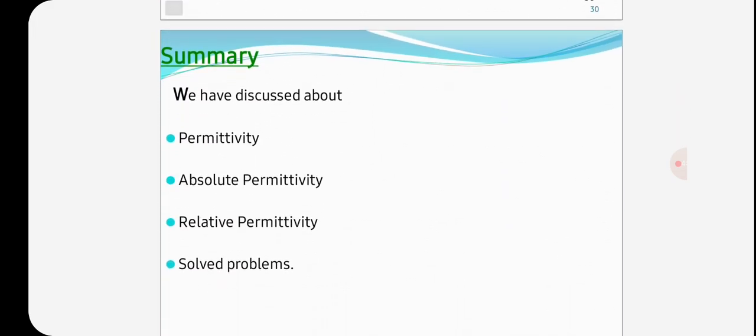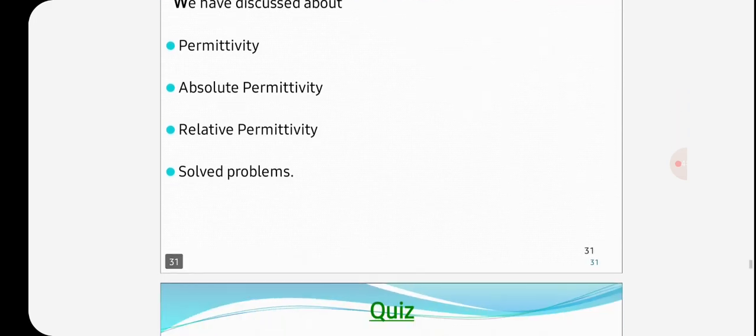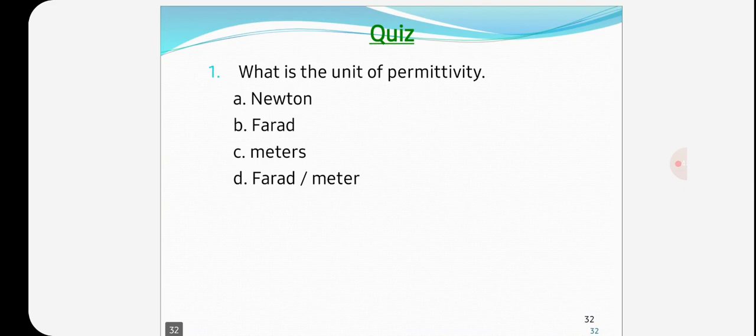This is the summary. We have discussed permittivity, absolute permittivity, relative permittivity, and we solved a few problems. Now we have a few quiz questions. What is the unit of permittivity? Newton is for force, Farad is for capacitance, meter is for distance. For permittivity it is Farad per meter. The answer is D. The unit of permittivity is Farad per meter.